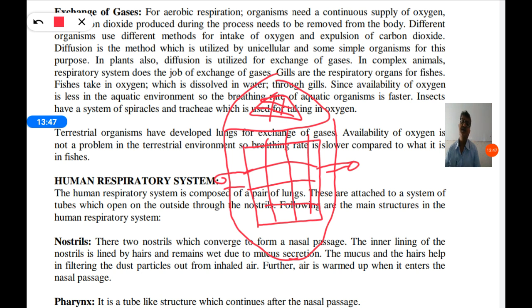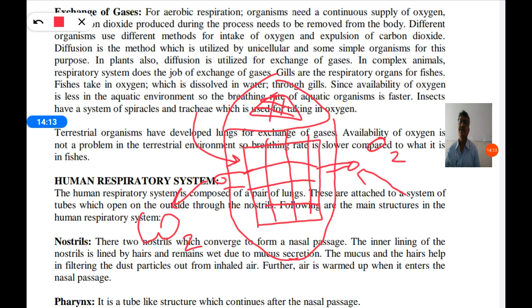From there, oxygen enters inside and carbon dioxide comes outside through the same holes. So from the atmosphere, they absorb oxygen into their body through the trachea. This network of pipe-like structures is called trachea.